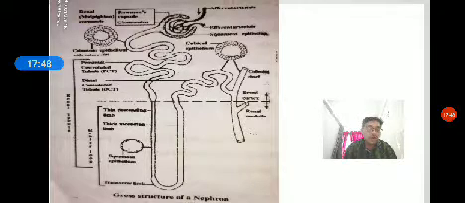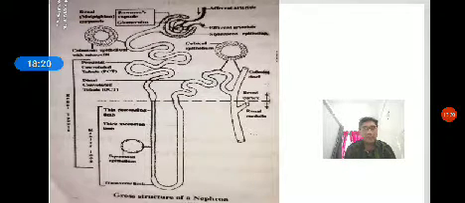Then, what is the function of the nephron? The nephron's major function is formation of urine and removal of nitrogenous waste. So how does the nephron perform the formation of urine? The formation of urine is in 3 steps.